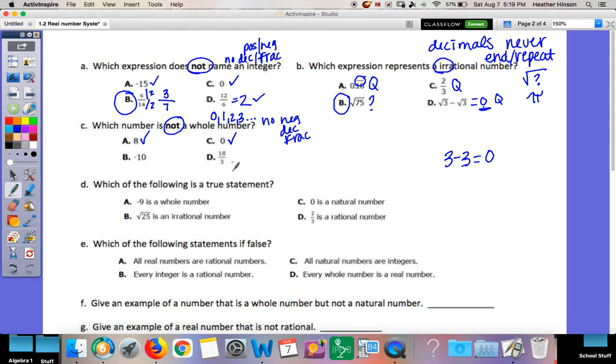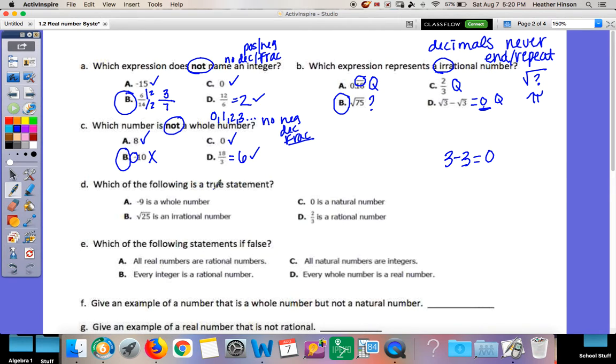Yes, remember you can have a whole lot of nothing. What about negative 10? No, because of that negative. So this one's probably the answer, but let's double check. What's 18 over 3? That's a fraction. So why is that a whole number? Because I can simplify it. 18 divided by 3 is 6, which is a whole number. So our answer here is B. They've all come out to B so far. That's kind of weird.